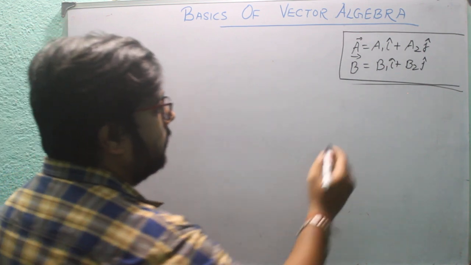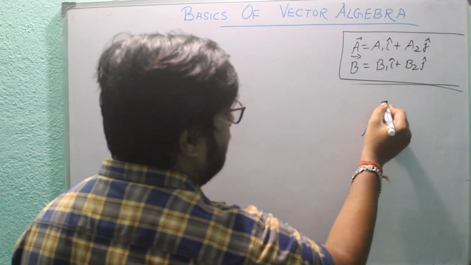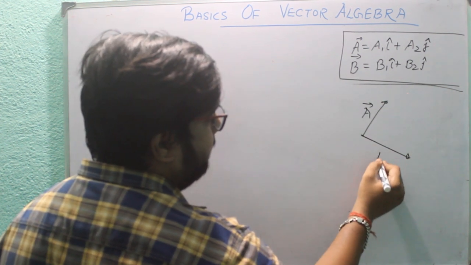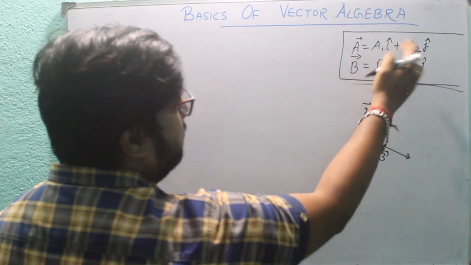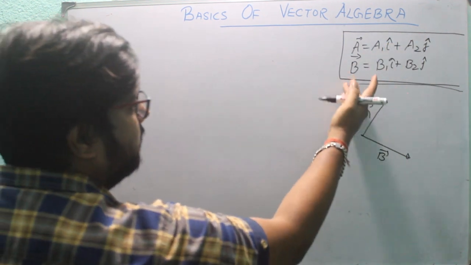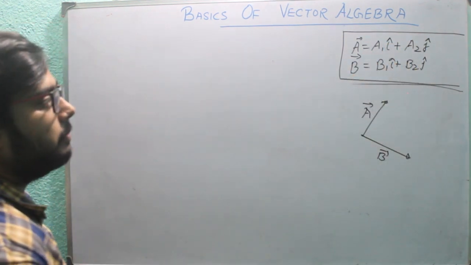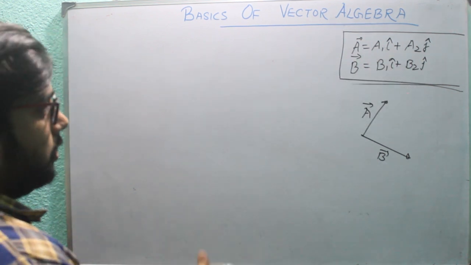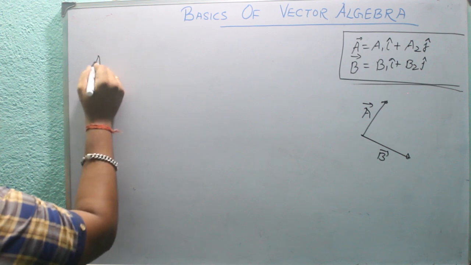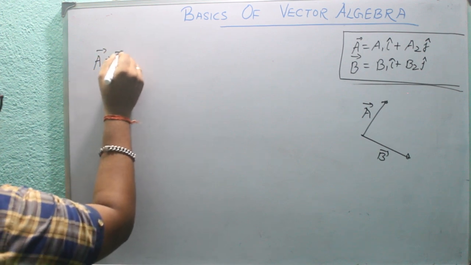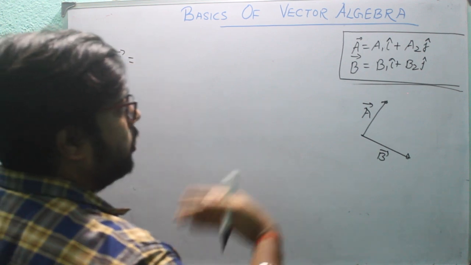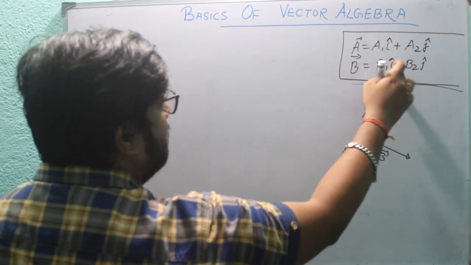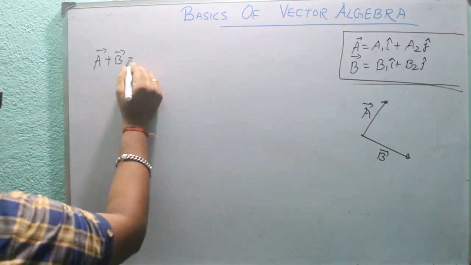If we recall vector A and vector B, vector A is represented as A1 i cap plus A2 j cap, vector B is represented by B1 i cap and B2 j cap. These two can be added. If you want to quantify this, you can just add the coefficients of i cap and j cap.